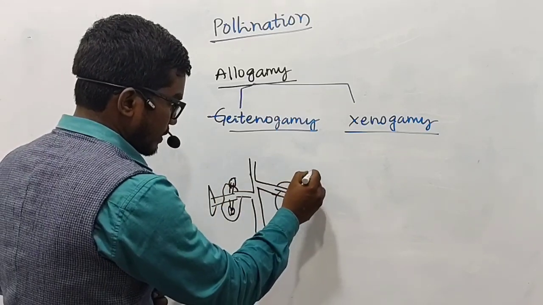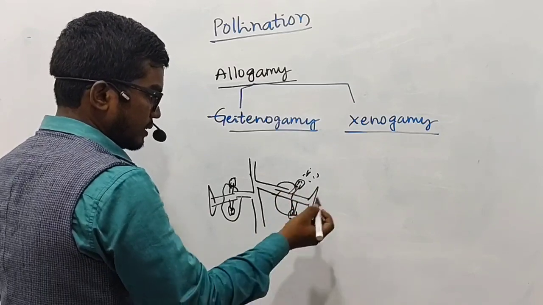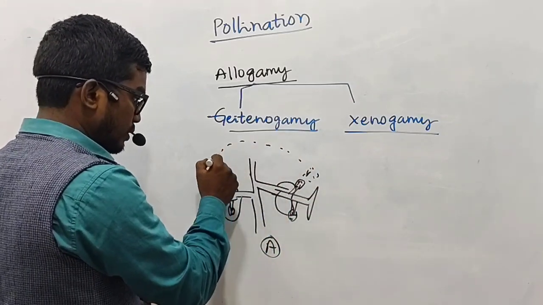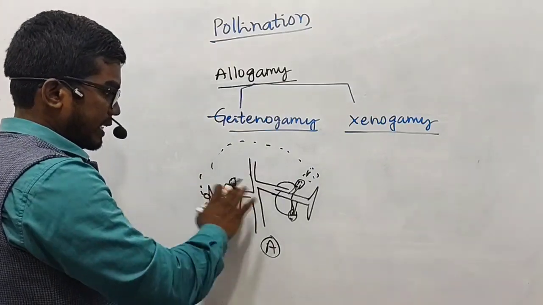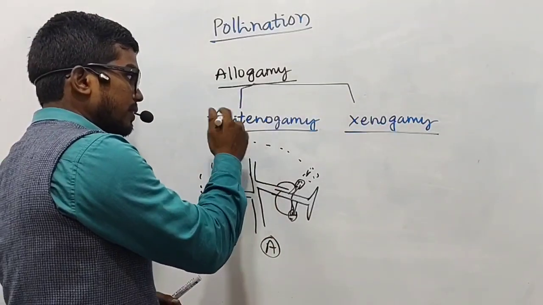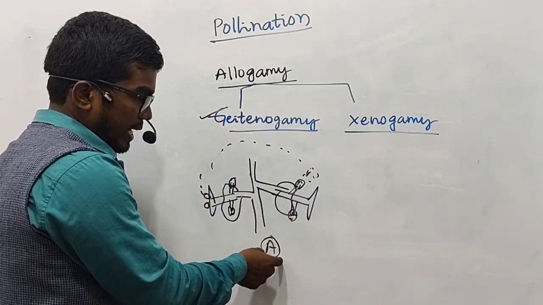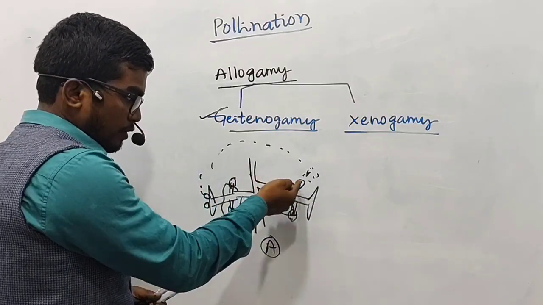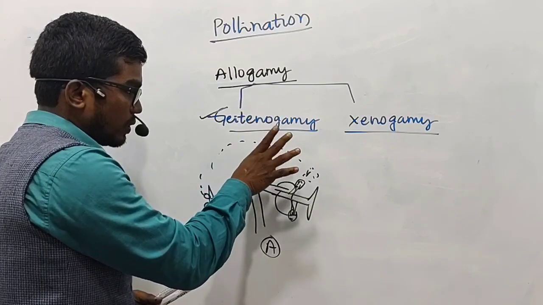The pollen grains, when they are released from a particular anther of a plant, are transferred to a different flower of the same plant, affecting pollination. This type of cross-pollination is called geitonogamy. Two different flowers of the same plant, if there is transference of pollen grains to the stigma, then we call that type of pollination geitonogamy.